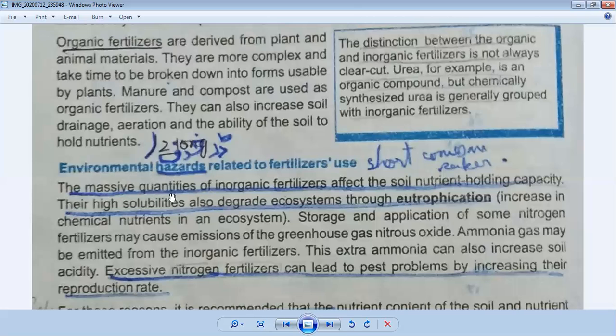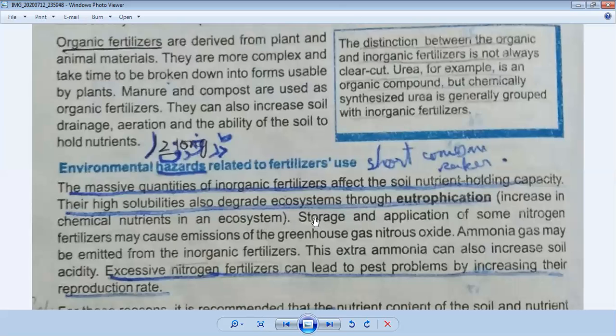The massive quantities of mostly inorganic fertilizer create critical situations for the soil nutrient holding capacity. So the first point is soil nutrient holding capacity. The massive quantities of inorganic fertilizer affect the soil nutrients holding capacity.